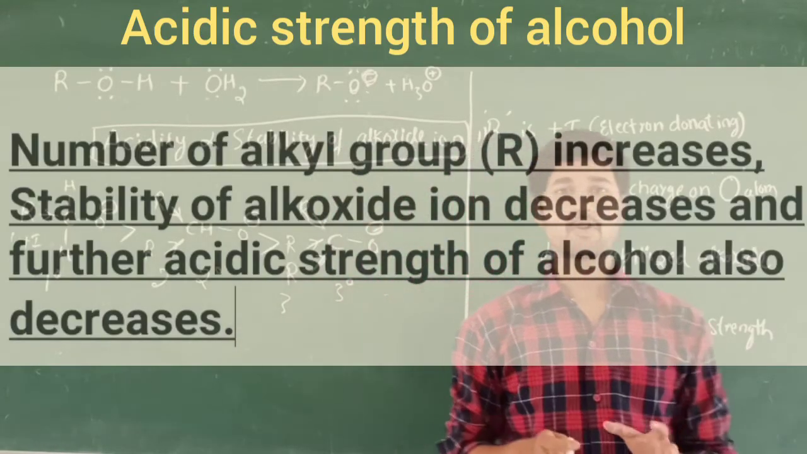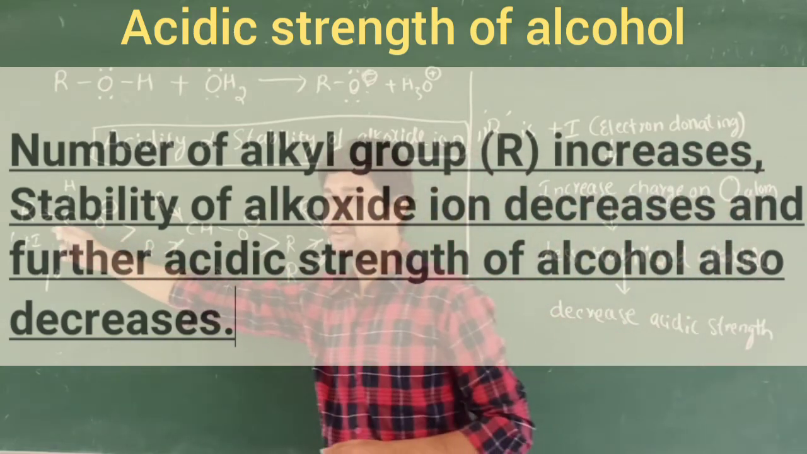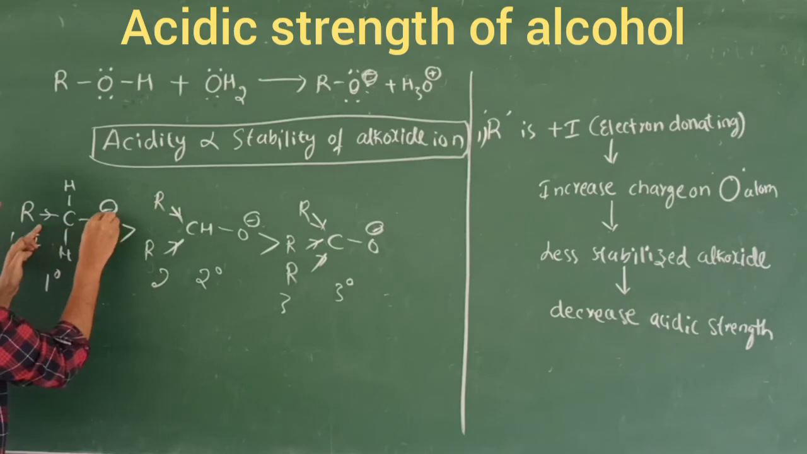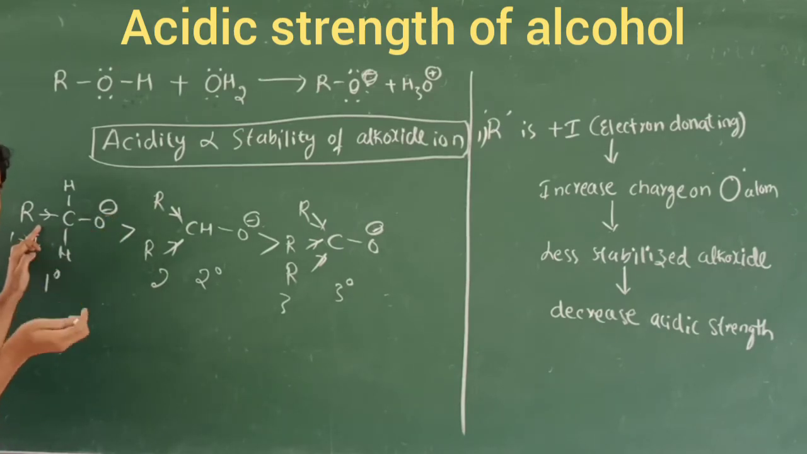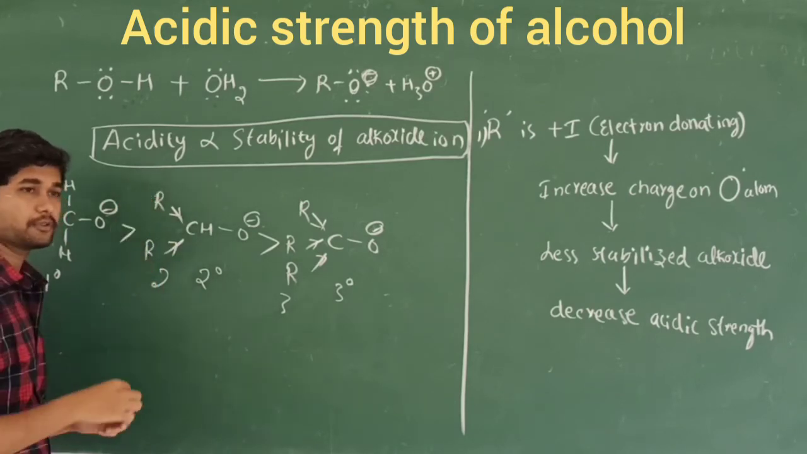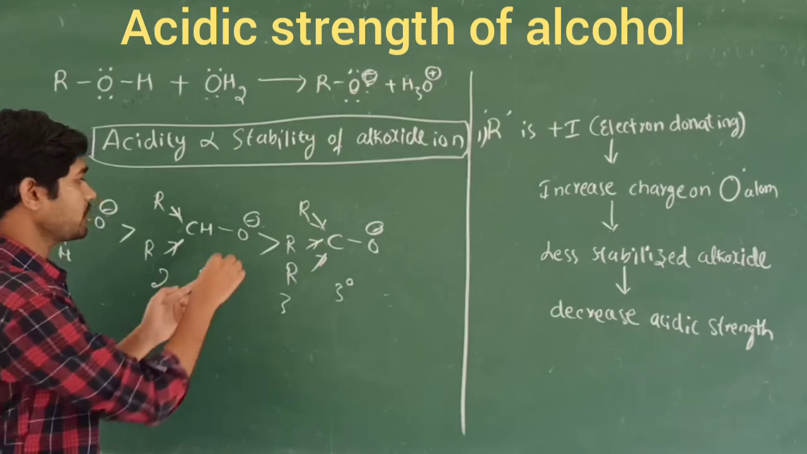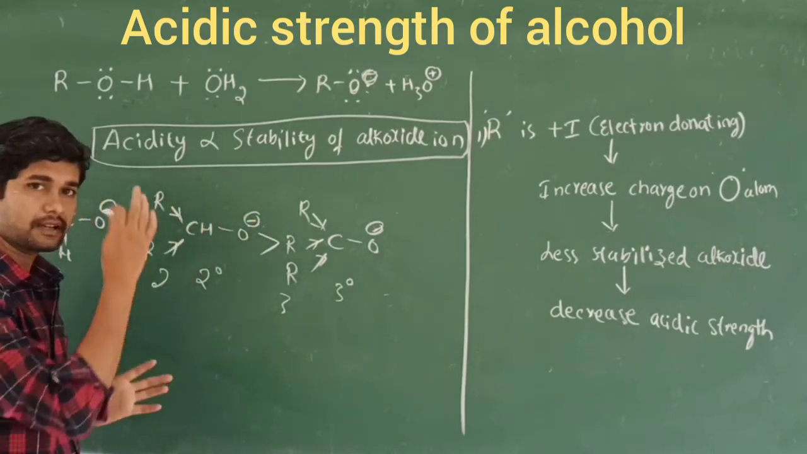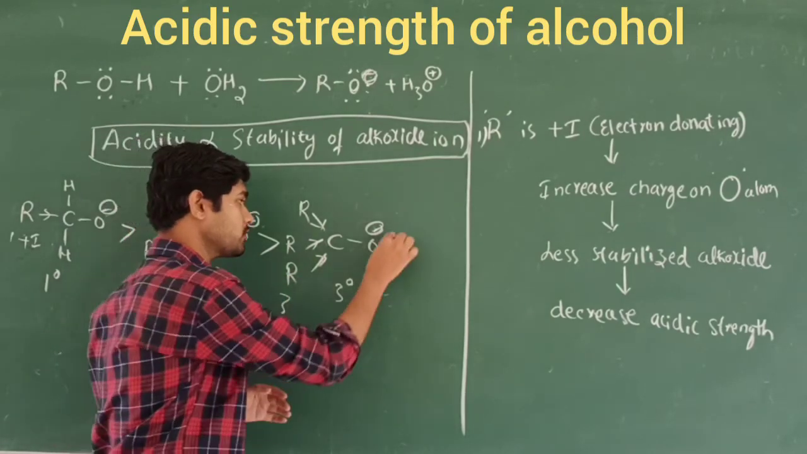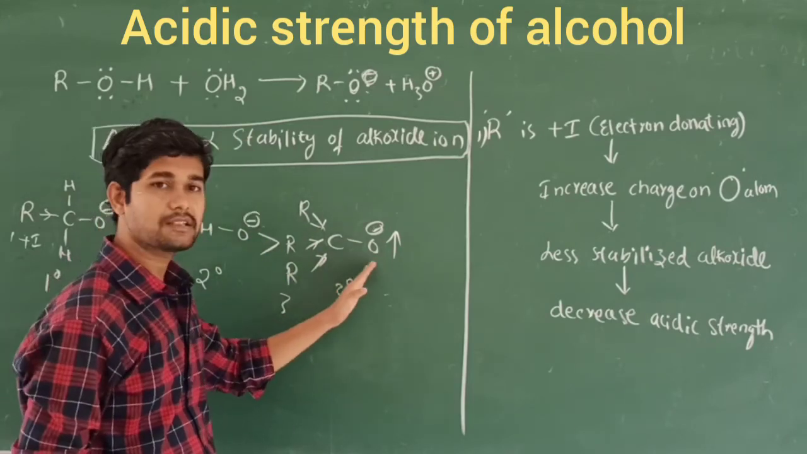Why? Because of the plus I effect, I mean the electron donating effect. So here only one such effect will be there. When only one electron donating group is there, the electron density on the oxygen atom slightly increases. Whereas in the secondary alcohol, 2 R groups will be there, and the negative charge on the oxygen atom further increases. In the tertiary alcohol, 3 R groups will be there, so the charge increases still more, and it becomes the least stabilized.